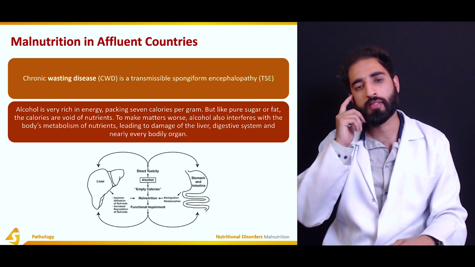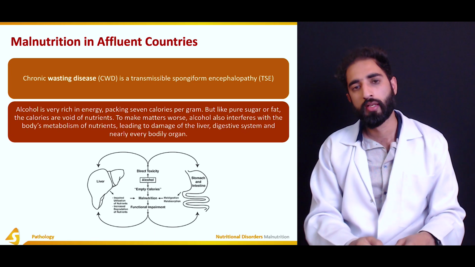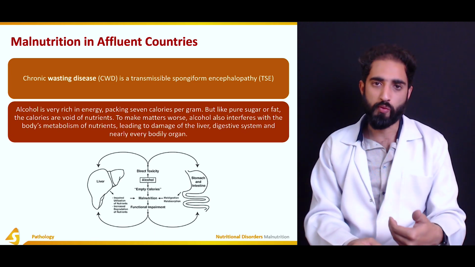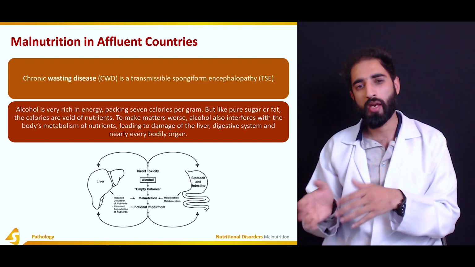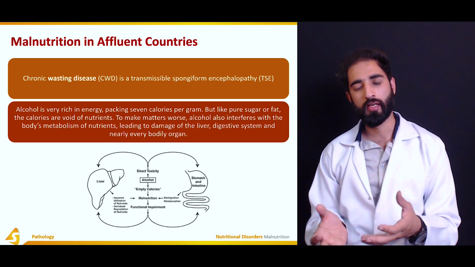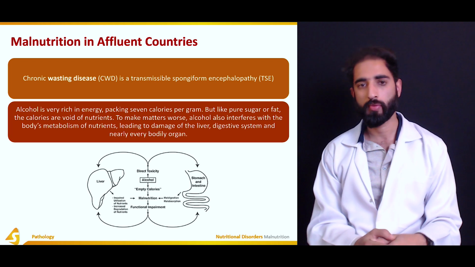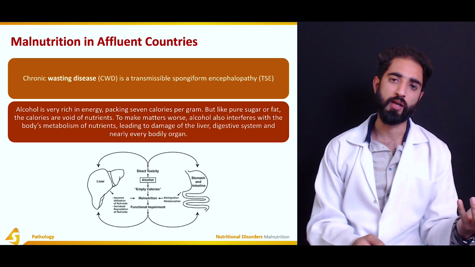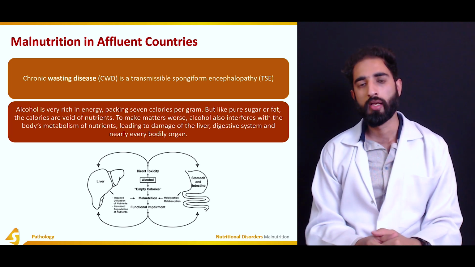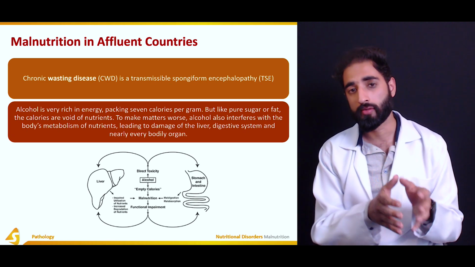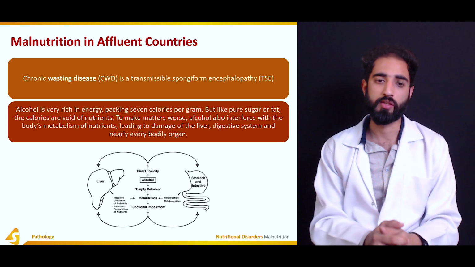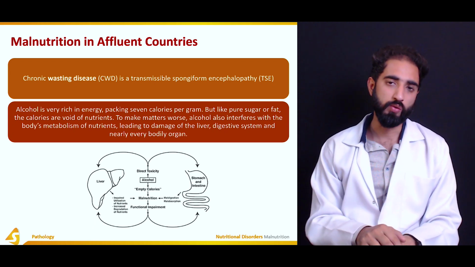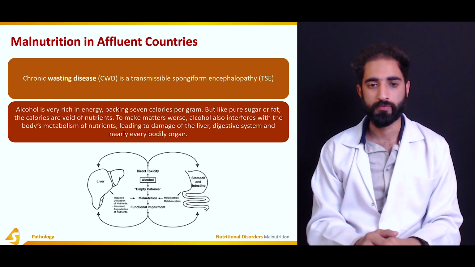When a person consumes alcohol, the person is getting calories but not any nutrition. That may be associated with less food consumption because the person already got calories from the alcohol. But those calories were nutritionally deficient. So that also leads to malnutrition.